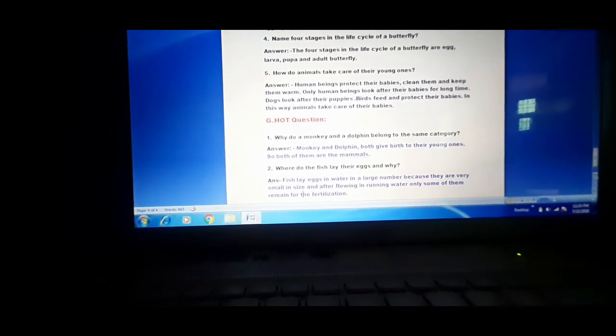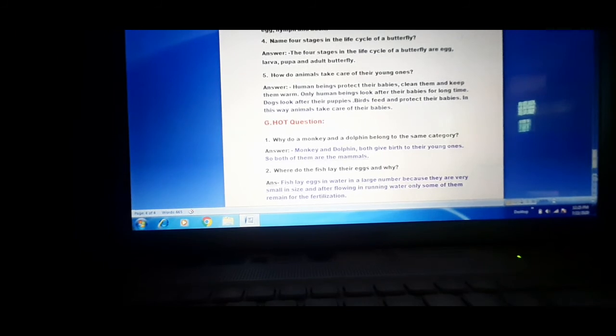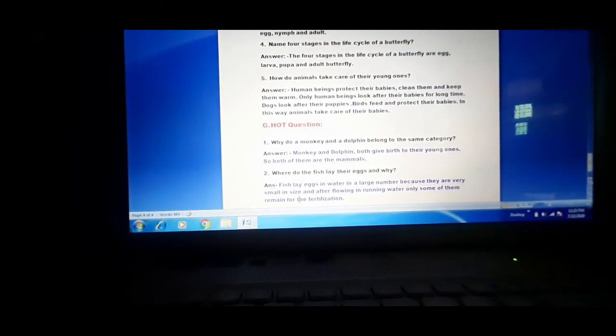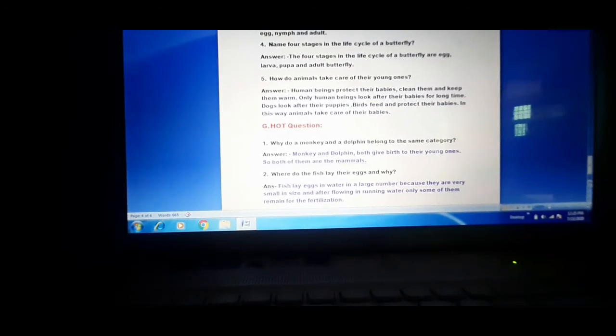Now today we completed chapter number 4, that is reproduction in animals, with all the book exercises and question answers. Okay, student, now you have to start learning these question answers. Keep learning them, that is very important. After that, in the live session on Saturday, I will tell you the date of the test. So just revise your lessons again and again.